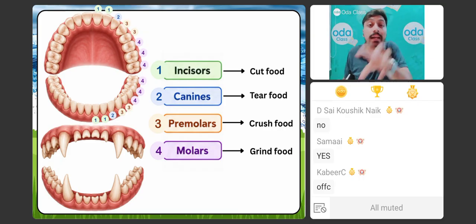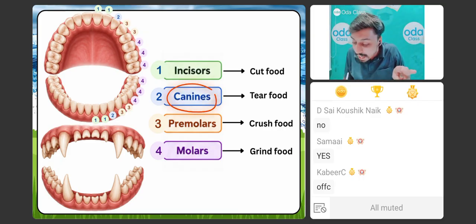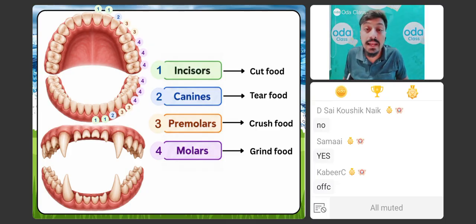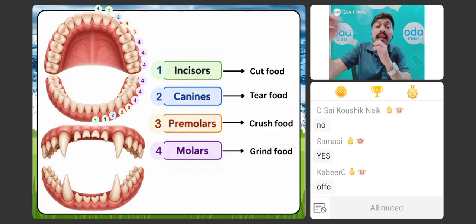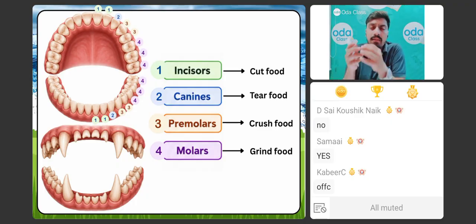For example, burger and pizzas. If I talk about the canines, अगर हम canines की बात करेंगे, whenever you need to tear any wrapper, ठीक है? Imagine that you have a wafer packet and you have to tear it. It's not able to tear. So आप क्या करते हो? Do you just hold it in your incisor and pull it? क्या आप ऐसे करते हो कभी?